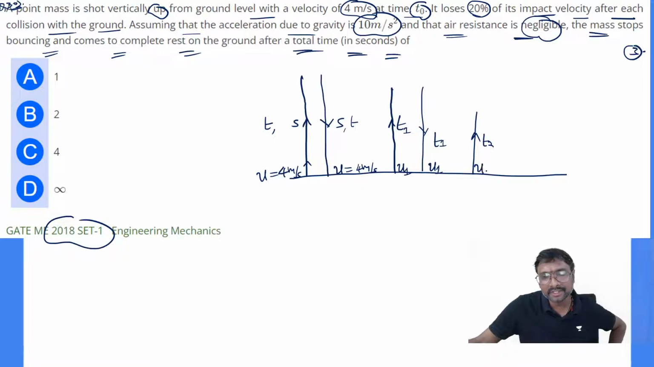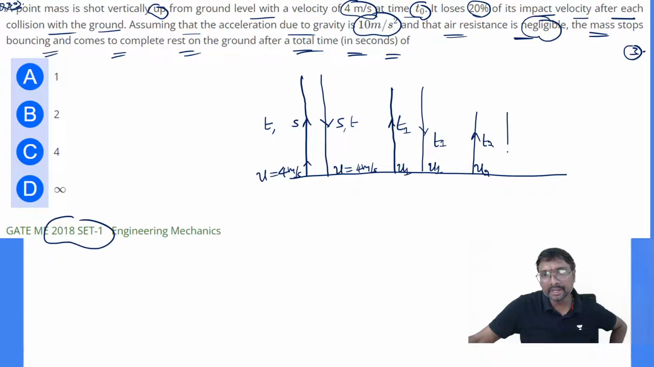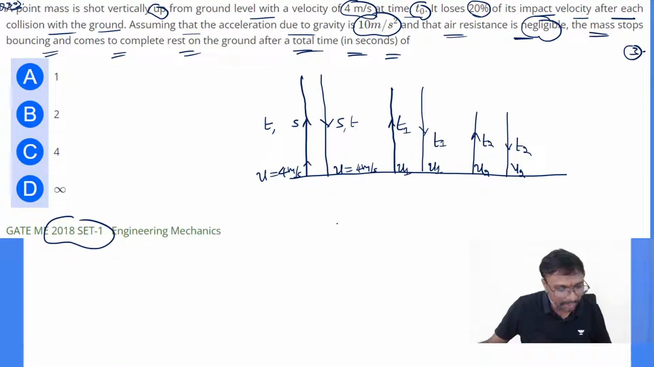What is the initial velocity of upward shooting? Whenever it hits the ground it rebounds, and again it comes down. This is your t2, and the velocity will be u2, like that. So this is your first condition, this is your second condition, and this is your third condition.